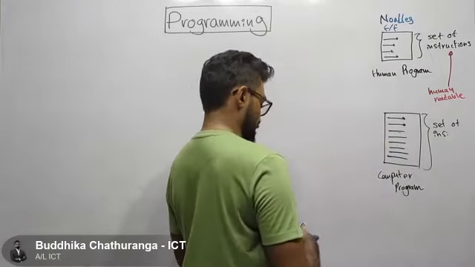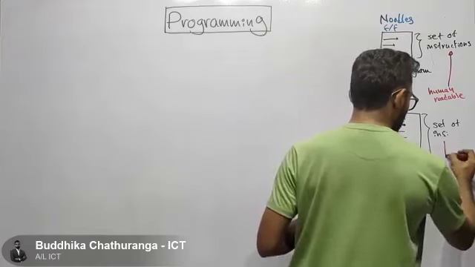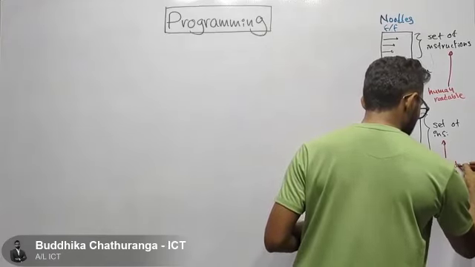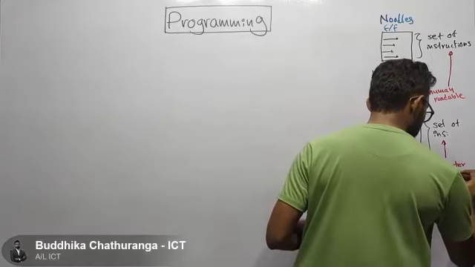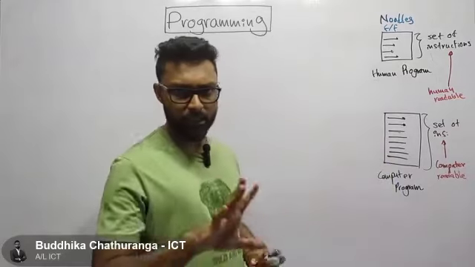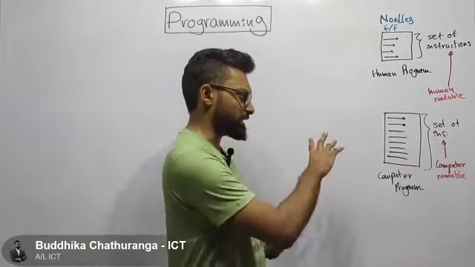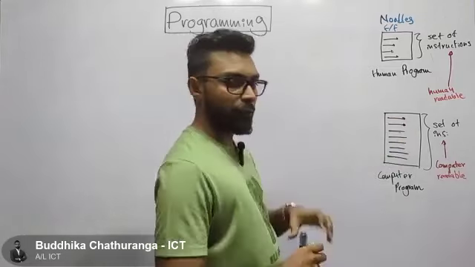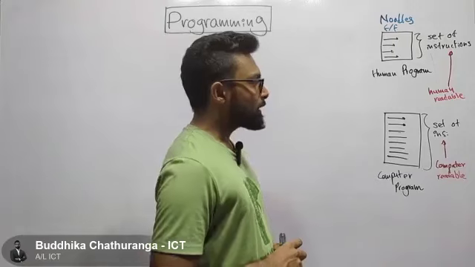This is a computer program, and this is computer readable, or machine readable. We can say both words, machine readable or computer readable. Only a computer can understand these and execute these instructions.